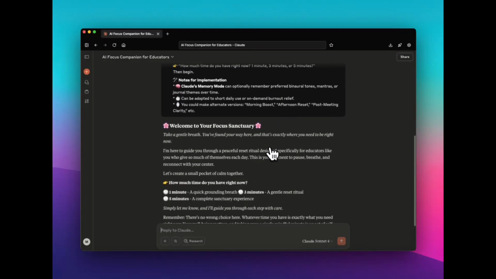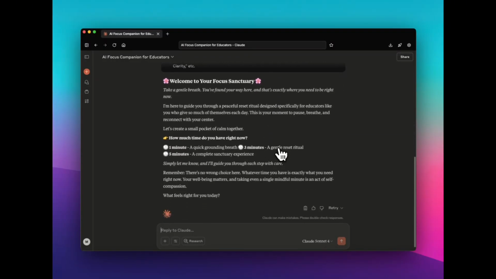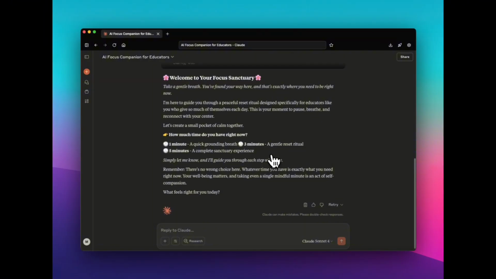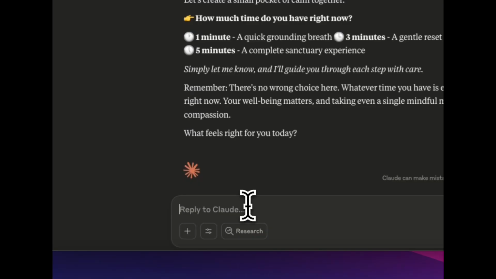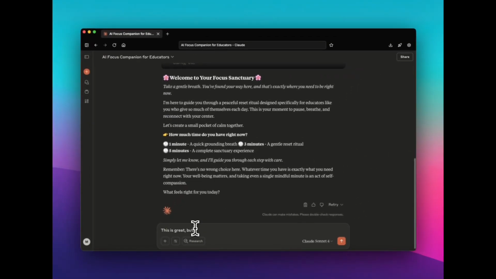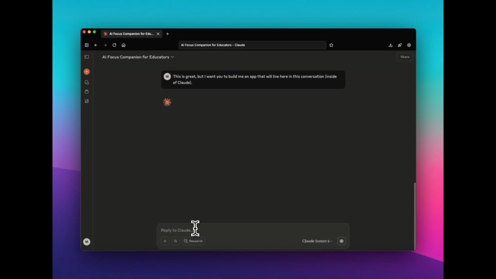Okay, so it looks like it has processed this. Now it has not made this into an app. So I'm going to tell it, this is great, but I want you to build me an app that will live here in this conversation inside of Claude. Let's see what it does with that.